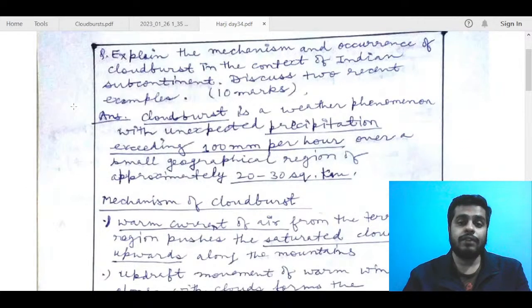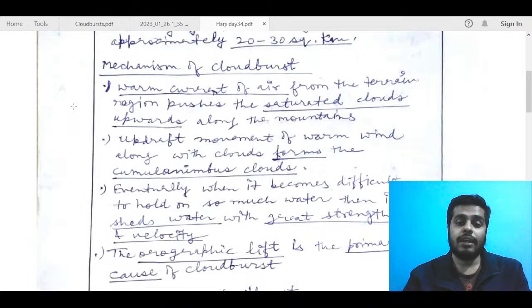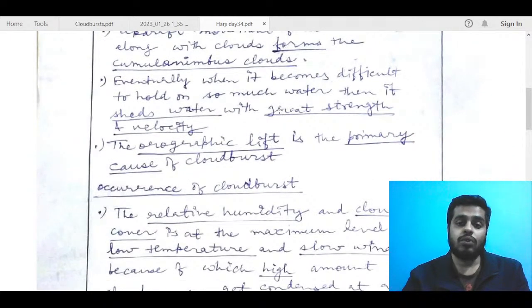Cloudburst is a weather phenomenon with unexpected precipitation exceeding 100 per hour over a small region. Okay, fine. Mechanism of cloudburst: warm current of air from the terrain region pushes the saturated clouds upwards along the mountains. Okay, updraft movement of warm wind clouds. Okay, eventually when it becomes difficult to hold, great strength and velocity, fine. Orographic lift is also fine.